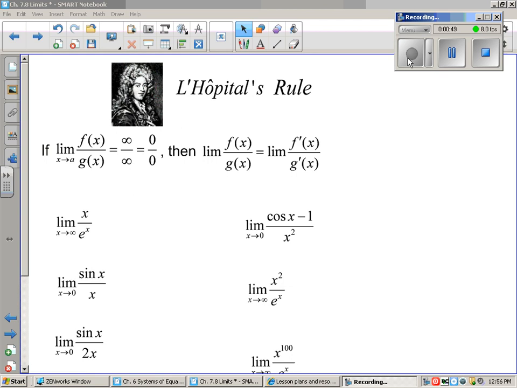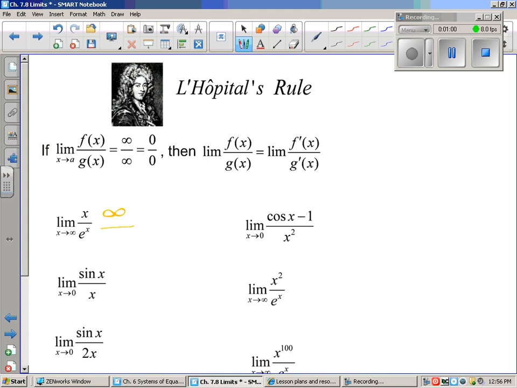And so what that means for us is in questions where we cannot simplify them, as we look, for example, at this first question, where we put infinity in here, and you get infinity, and you have e to the infinity, so you understand you get infinity over infinity. And maybe you're one of those that's like, I don't really buy into the whole strongest thing, or it just doesn't make sense to me.